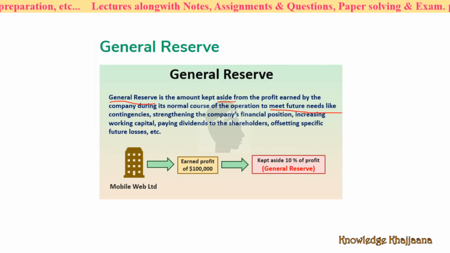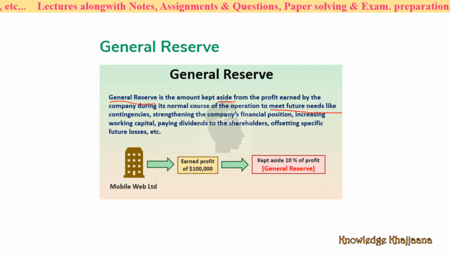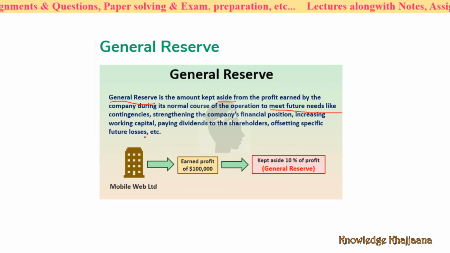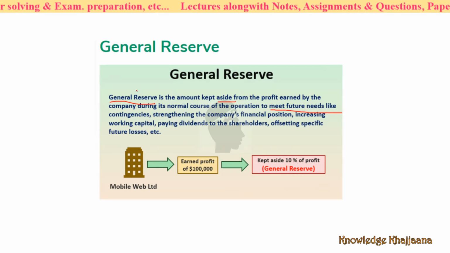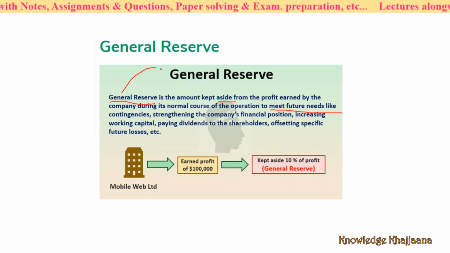To meet future needs, like contingencies, strengthening the company's financial position, increasing working capital, paying dividends to the shareholders, offsetting specific future losses, etc. If you have set some profit aside for any of these or any other future needs, that profit is called general reserve.